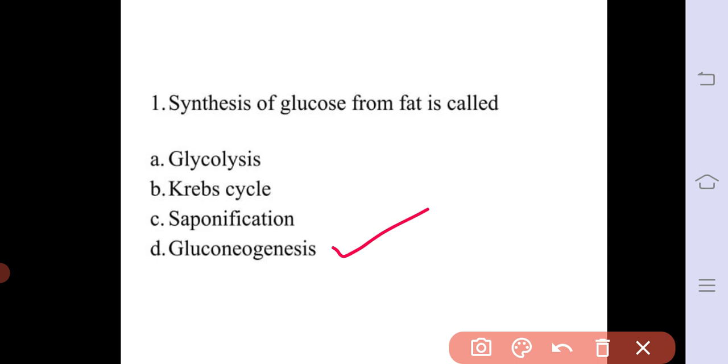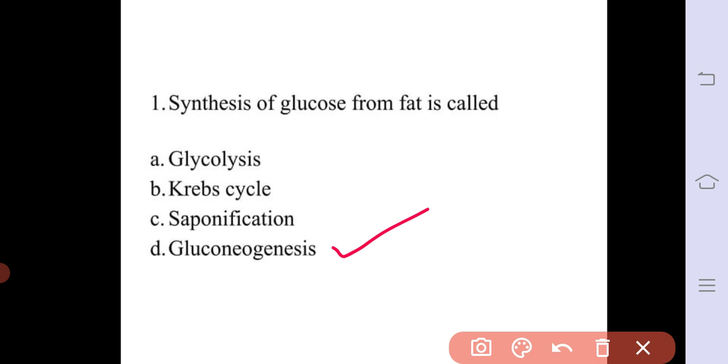These non-hexose precursors are converted into glucose. During a prolonged fast or vigorous exercise, the glycogen stores become depleted and glucose must be synthesized in a de novo process to maintain blood glucose levels.